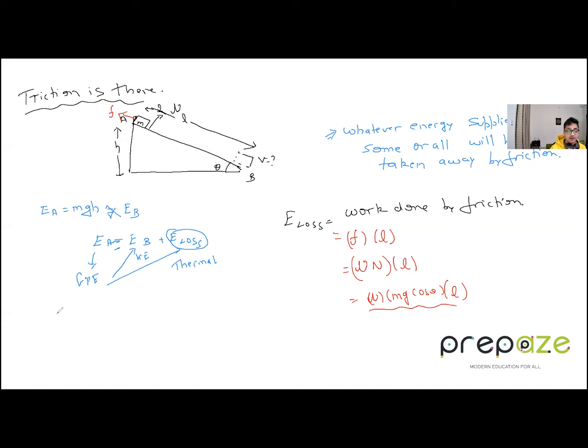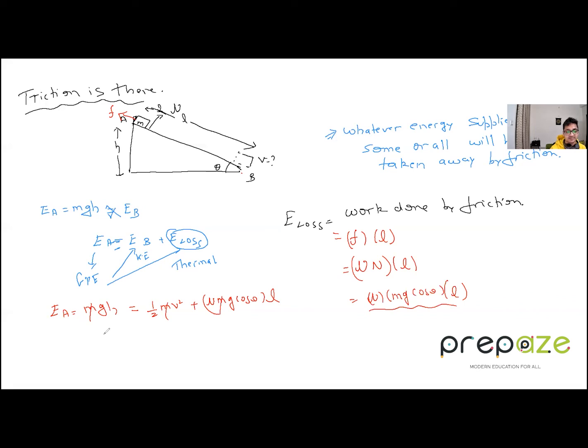So what is happening now? The energy at A, which is equal to mgh, is equal to the energy at B, which is just half mv square. When the block reaches the bottom, it will only have kinetic energy. Plus the E loss, which is mu mg cos theta into L. That is the loss of energy which is taking place. So when you want to find the velocity over here, m will cancel out.